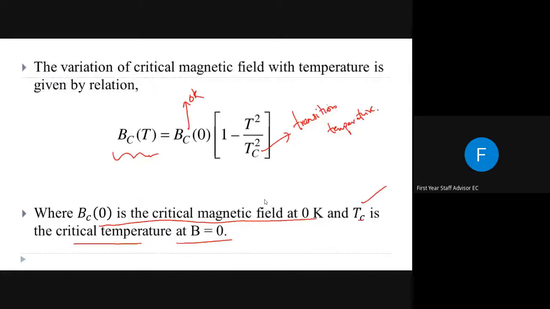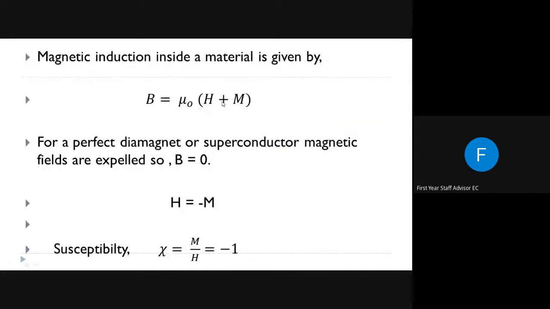So B equal to mu 0 into H plus M. We know H is the intensity of external magnetic field and M is the intrinsic magnetization or intensity of magnetization. For a perfect diamagnet or a superconductor, these magnetic fields are expelled. So we can say B equal to 0 inside that material. Since B equal to 0, that means mu 0 into H plus M equal to 0, or H plus M equal to 0. That means H is equal to minus M.